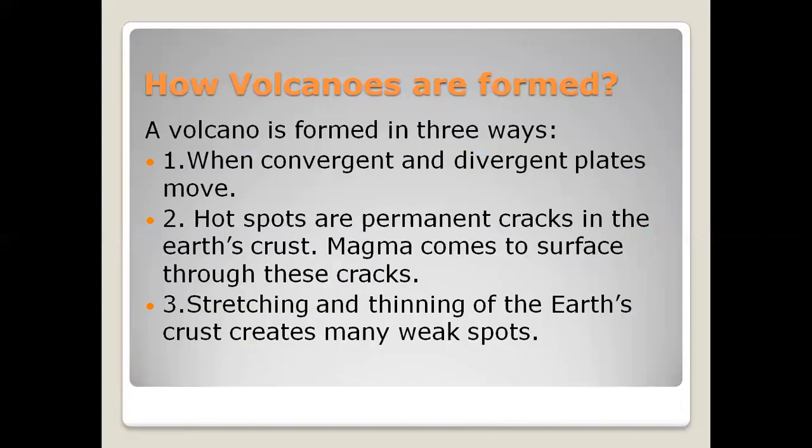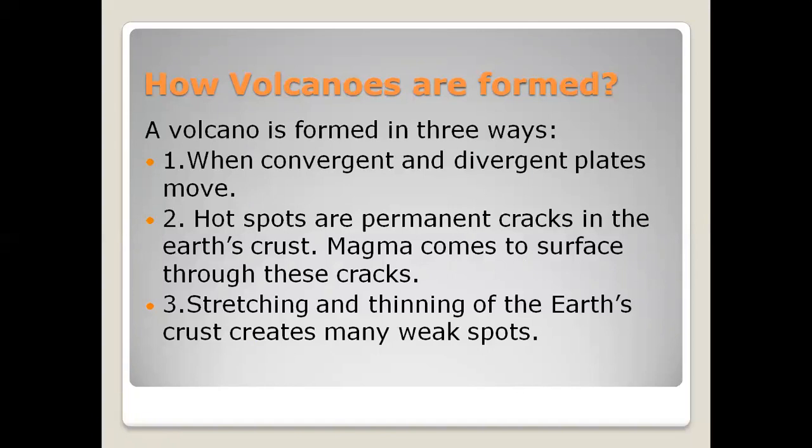How are volcanoes formed? Students, they are formed in 3 different ways. Number one, when convergent and divergent plates move. You have already learned in class 6 that the tectonic plates move in different ways. So when convergent and divergent plates move, volcanoes form. A volcano can be formed by the movement of these 2 types of tectonic plates, convergent and divergent.